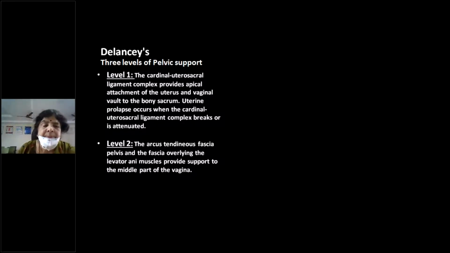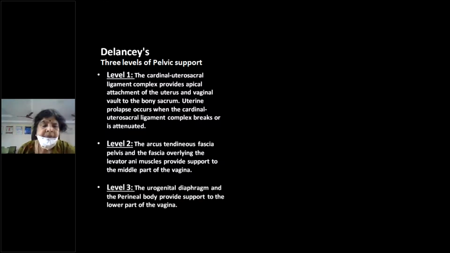That provides support to the middle part of the vagina. So the upper part of the vagina and the lower part of the cervix are supported by the cardinal uterosacral ligament complex, whereas the middle part of the vagina is supported by the arcus tendinous fascia, that is the paracolpium tissue. Then level 3 is the urogenital diaphragm and the perineal body, which supports the lower part of the vagina. Are you clear now?